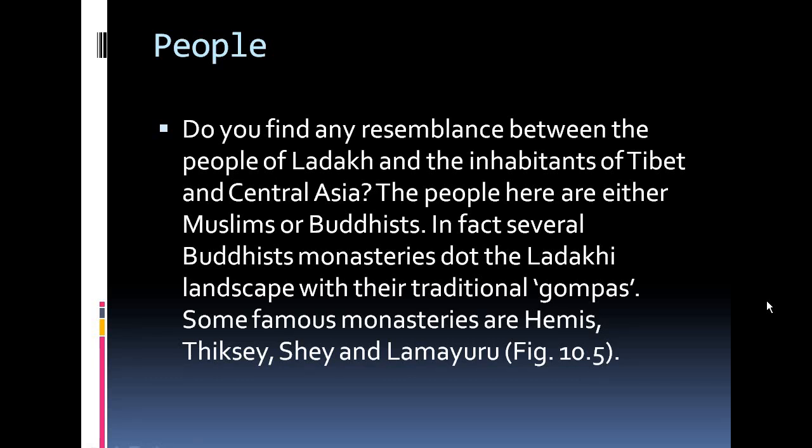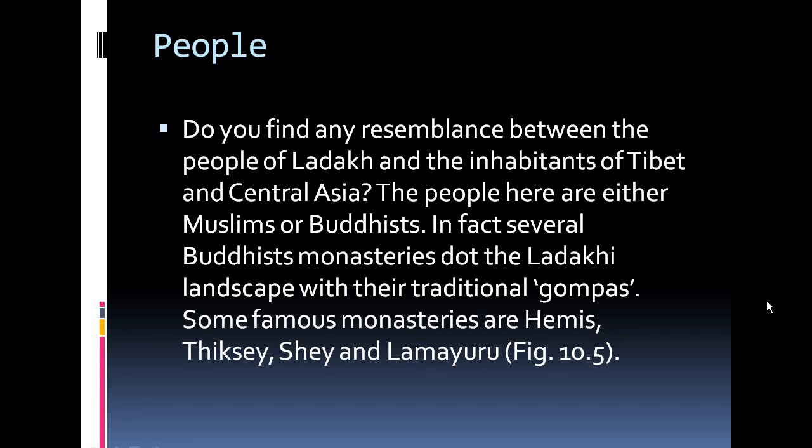In fact, several Buddhist monasteries dot the Ladakhi landscape with their traditional gompas. Gompas are a traditional form of worship that they practice. They are the formulation of their traditional things, surrounded by Buddhist culture only. So mostly the temples there are Buddhist, and the other monasteries are also built according to Buddhist culture only.